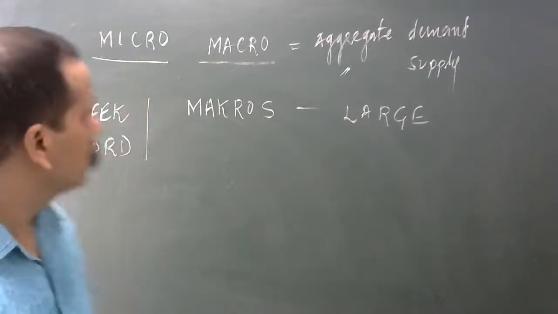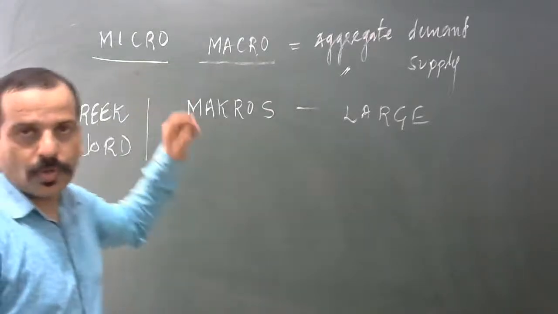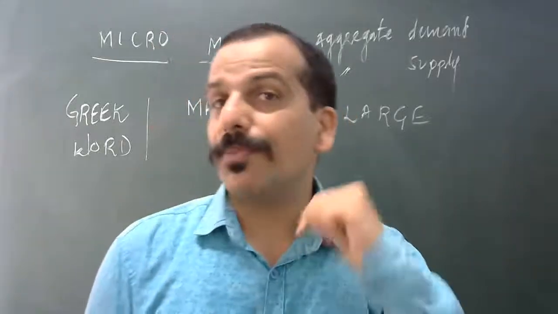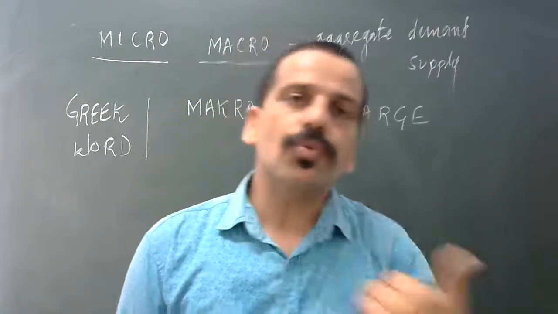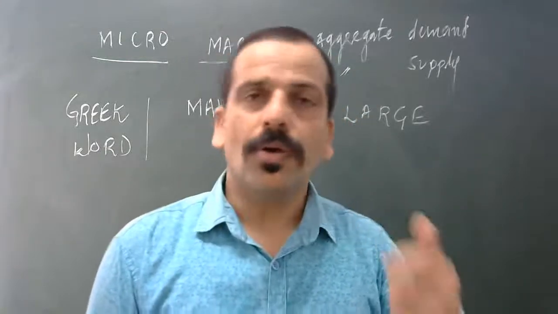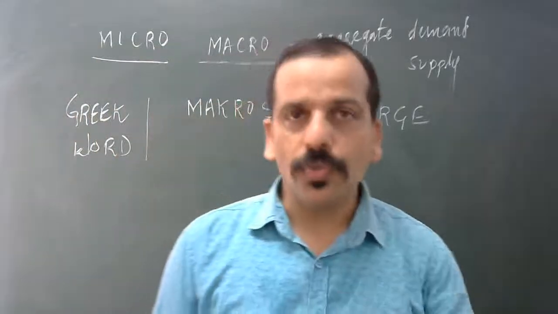In microeconomics, I shared one example. I am the producer of ice cream, so now I have to decide how much I have to produce, what to produce and how to produce.